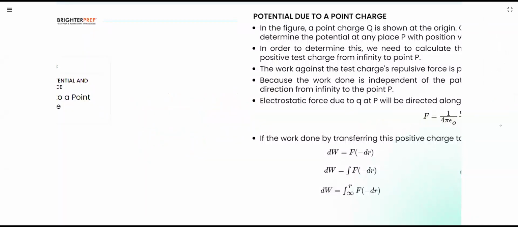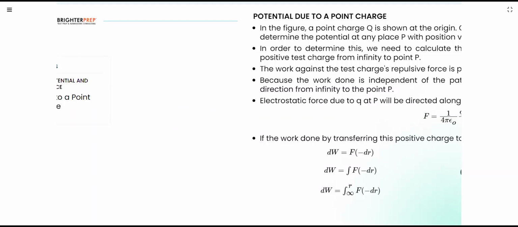Let us consider this is our pen and this is our surface. If I take this pen up, it will be attracted by the gravitational force. Why? Because energy is stored. That energy is gravitational potential energy.